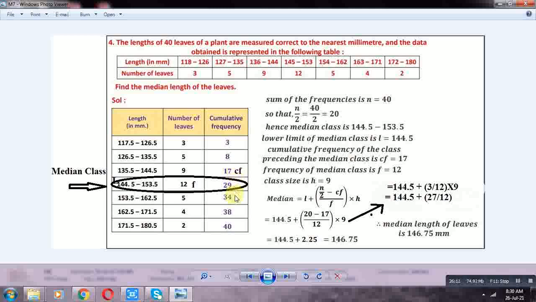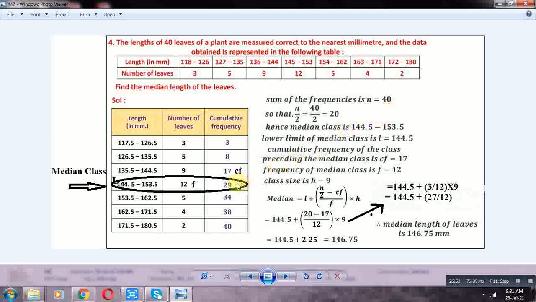Sum of all frequencies, 3 plus 5 plus 9 plus 12 plus 5 plus 4 plus 2, is 40. This is equal to the last cumulative frequency, 40. Sum of all the frequencies n is 40. So n by 2 is equal to 40 by 2, that is equal to 20. So 20 lies on which cumulative frequency? 29. The 29 class is 144.5 to 153.5. This is the median class.